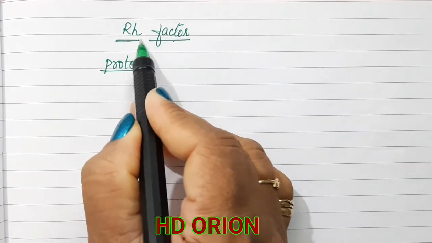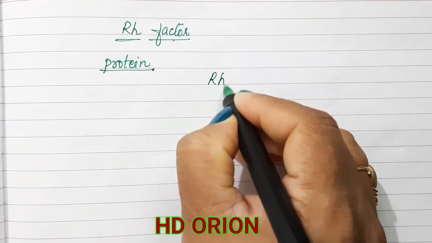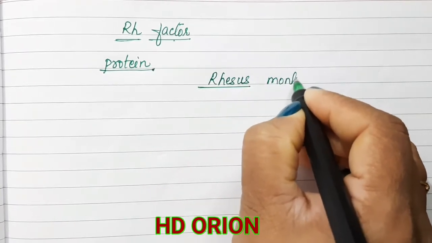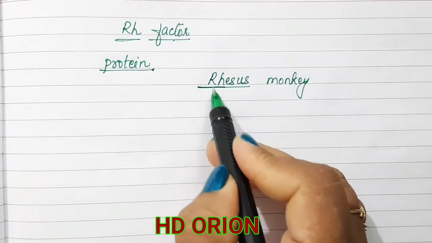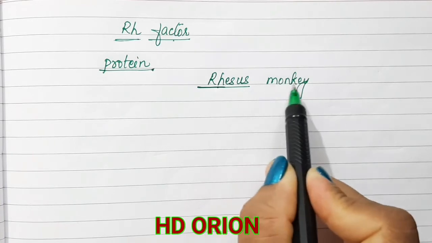This Rh is so named because it was isolated and discovered in the rhesus monkey. The first 2 letters of the word rhesus we have taken to name this factor, because it was first discovered in the rhesus monkey.